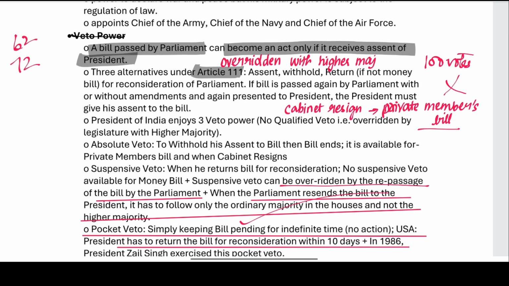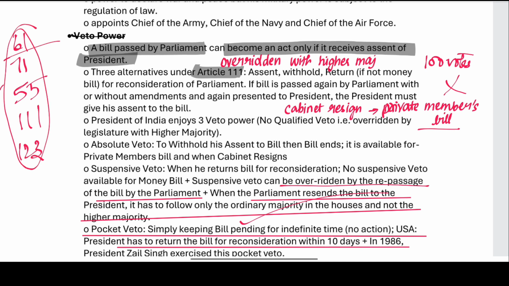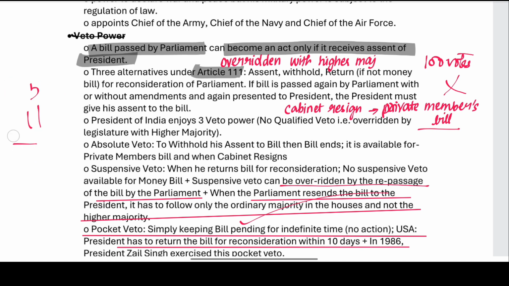Article 61, 71, 55, 111. We will have a separate discussion on articles alone. Now, we will try to understand the concepts. Assent, withhold or return.